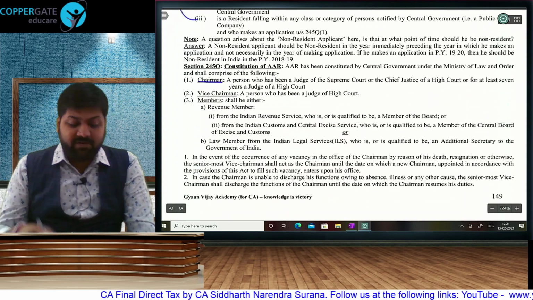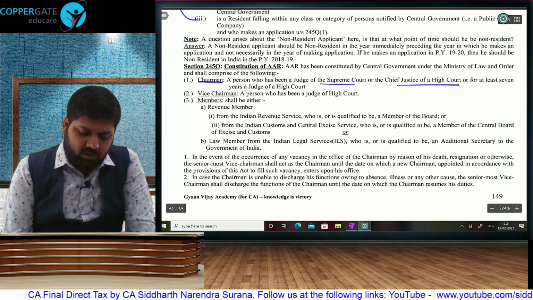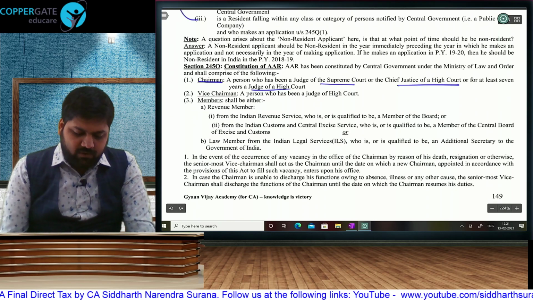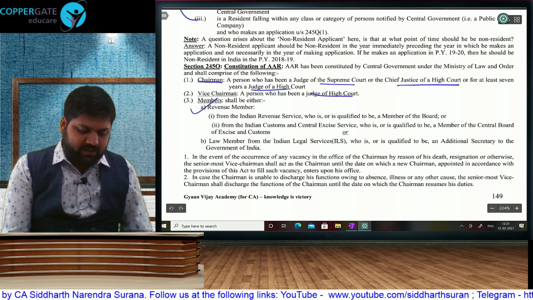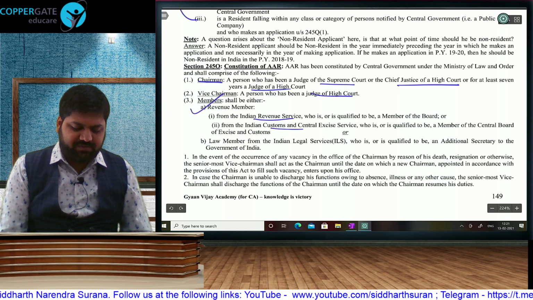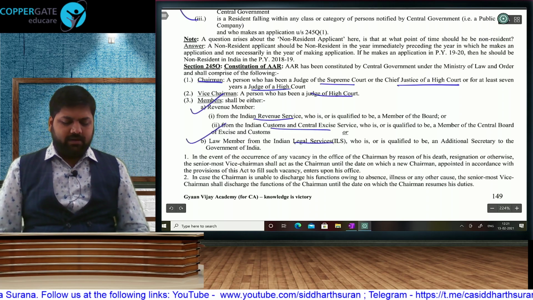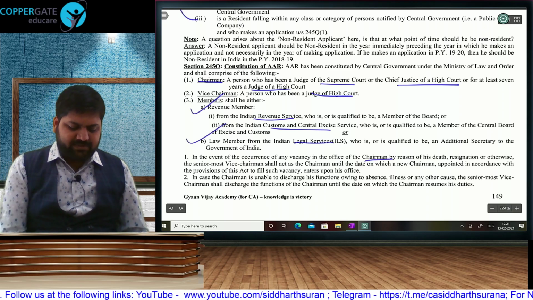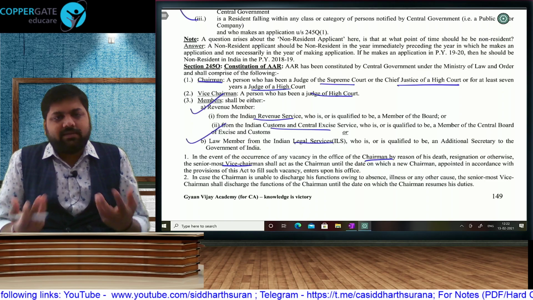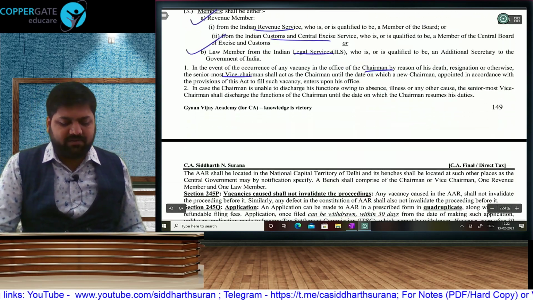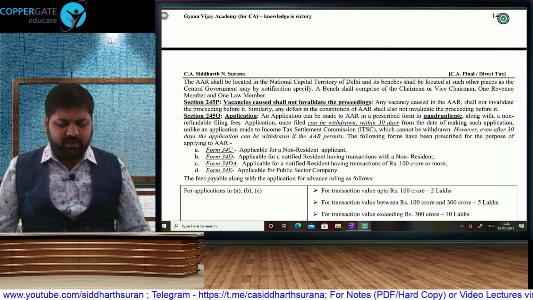Constitution: there will be a chairman, where this time they have given the qualification: a judge of the Supreme Court or Chief Justice of High Court, or a minimum of 7 years spent as a High Court judge. Vice chairman, a person who has been a judge of the High Court, and members will be from two categories. Revenue member can be from the Indian Revenue Service or Indian Customs and Central Excise Service, and there will be a law member from the Indian Legal Service. Obviously, if the chairman is absent, then the vice chairman will do the duties of the chairman, and that goes in any team. If the captain is absent, the vice captain will do the duties. And then AAR will have a lot of benches at different places.